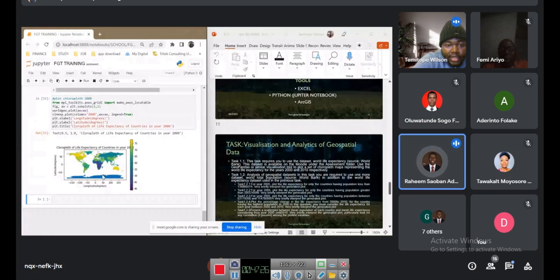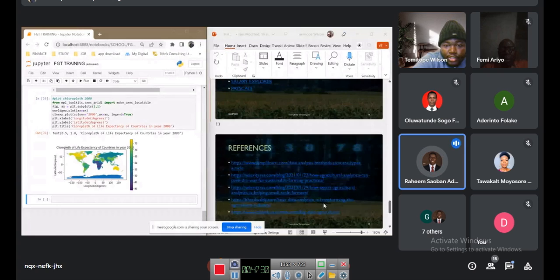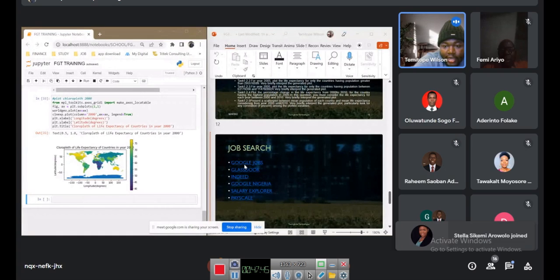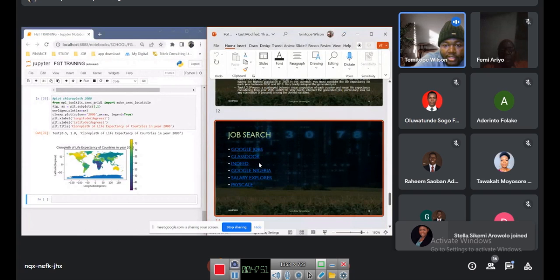So let's stop here, and then let's do this up here. We're just going to go into job searches quickly. I just want to quickly let you know what kind of jobs you can get as an agri data analyst. So I'll close this now and then we go one after the other into this.